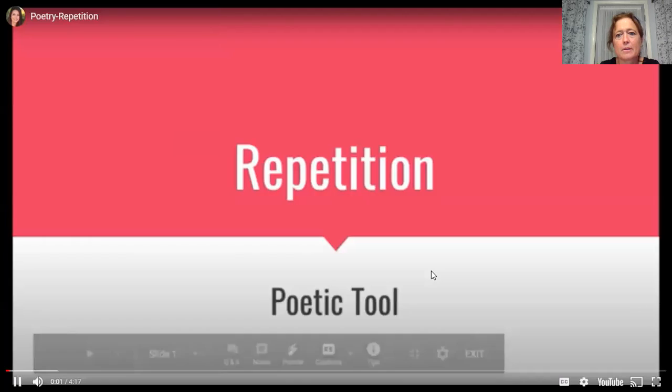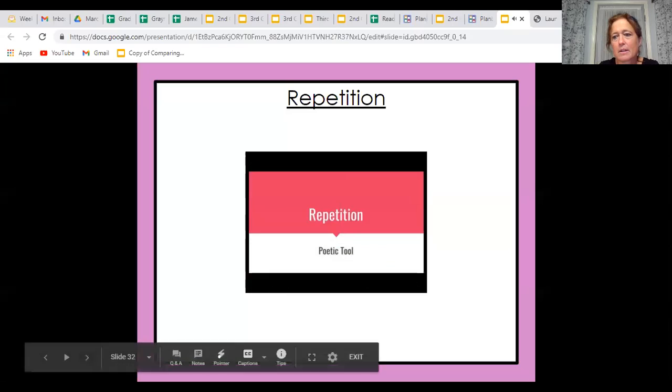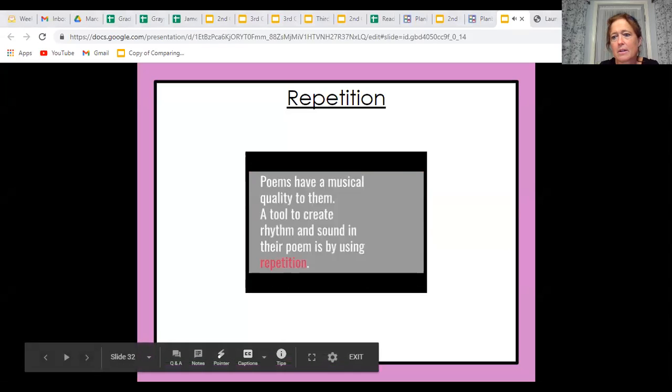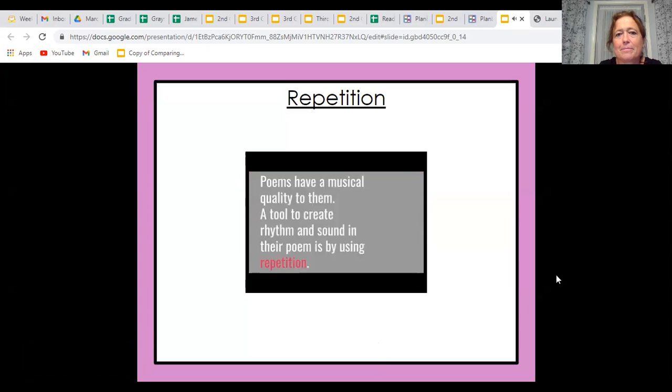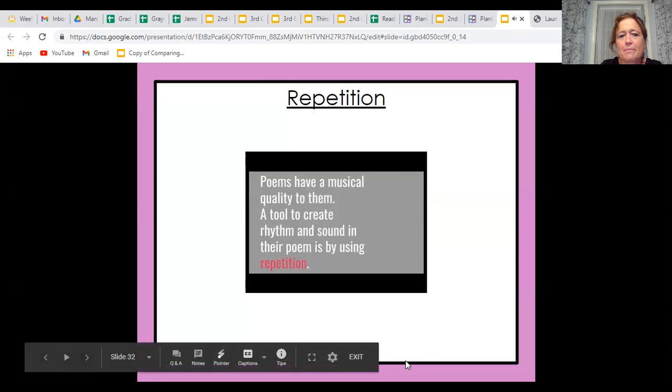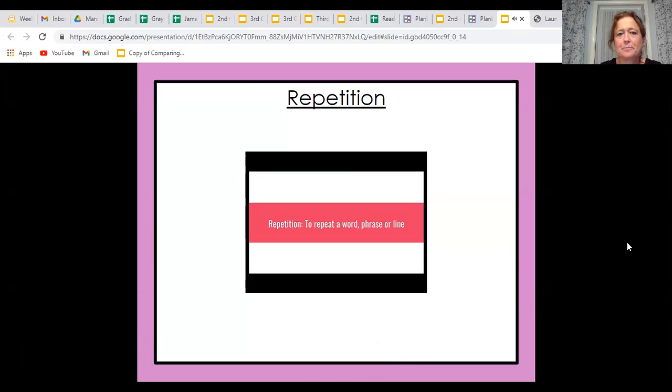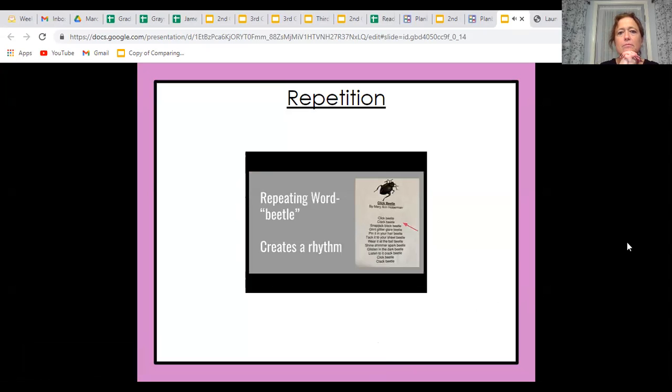Hi, boys and girls, it's Mrs. Mangan here, and today I'm going to talk to you about a poetic tool that poets use called repetition. If you've ever read a poem out loud, you notice that poems tend to have a musical quality to them. A tool that poets use to create rhythm and sound in their poems is by using repetition. What repetition is, it means to repeat a word, phrase, or line.